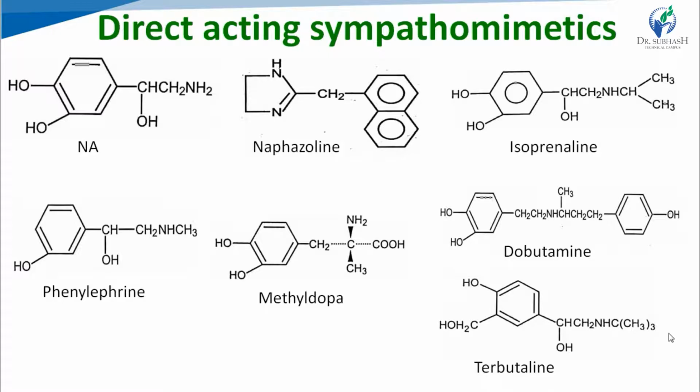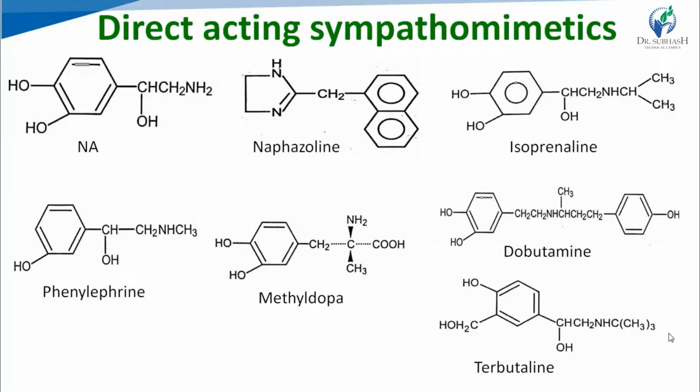This is the structure of noradrenaline, and as we have discussed in the lecture of adrenergic neurotransmitters, that adrenergic neurotransmitters belong to the class catecholamines. Catecholamines. And catechol means orthodihydroxybenzene, right?